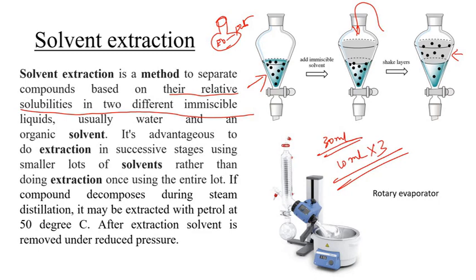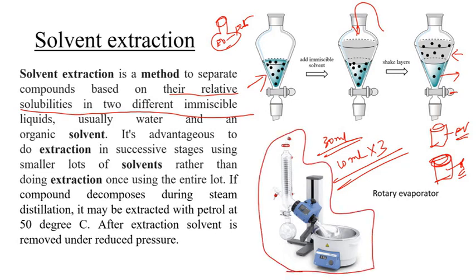So what happens once you extract all the essential oil to the organic layer? You open the tap, you collect this aqueous portion in one beaker, and you collect this organic layer in another beaker. The aqueous layer contains insoluble impurities or water soluble impurities, etc. Now the organic layer contains only the essential oils. So you take this organic layer and do the distillation under reduced pressure. This instrument, what you're seeing right now, is called a rotary evaporator. It distills the solvent. It evaporates the solvent at lower temperature.